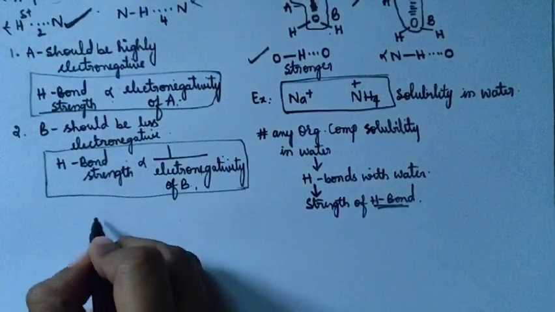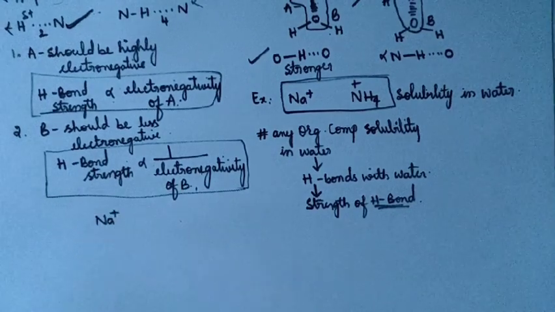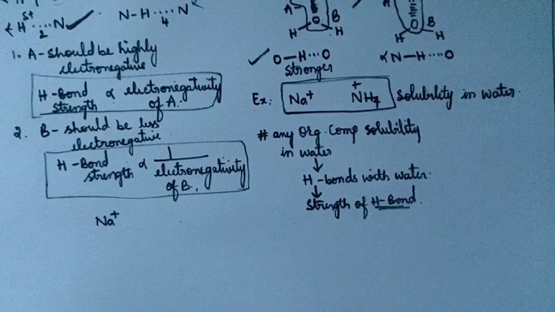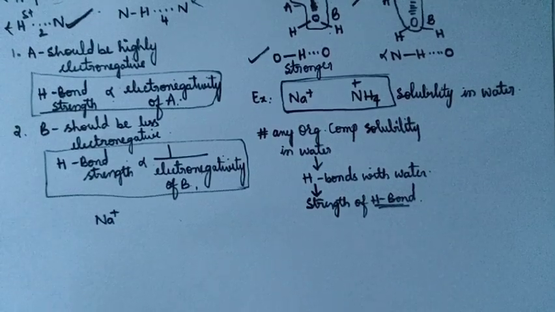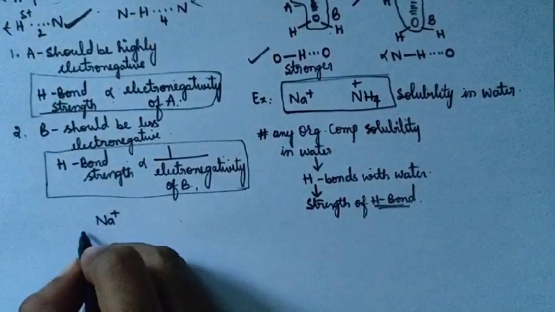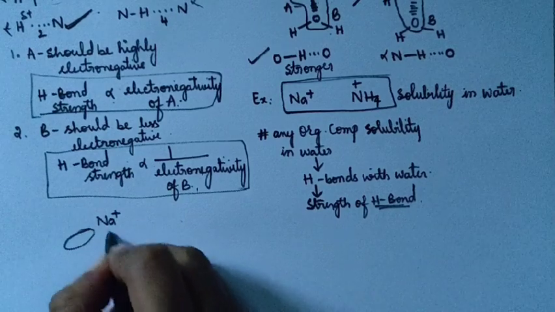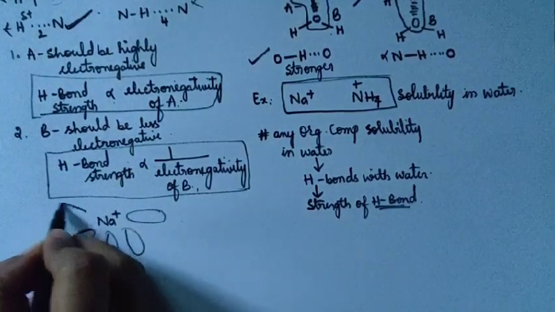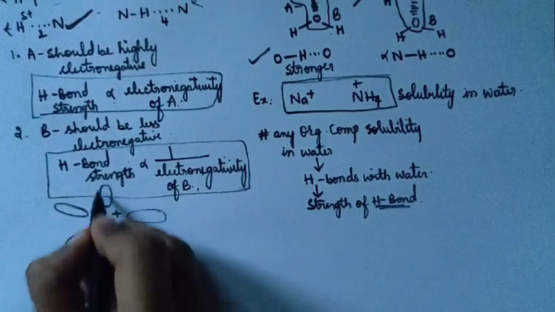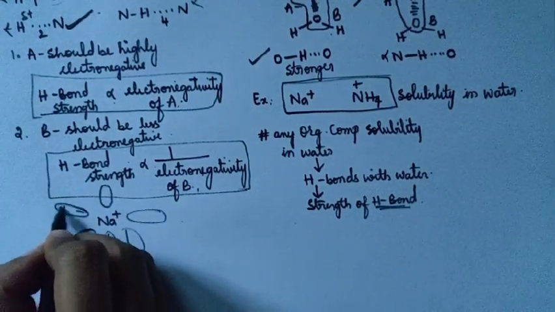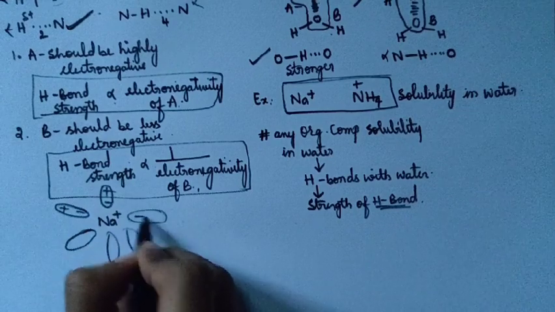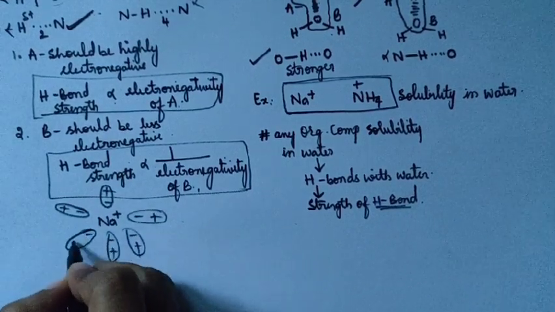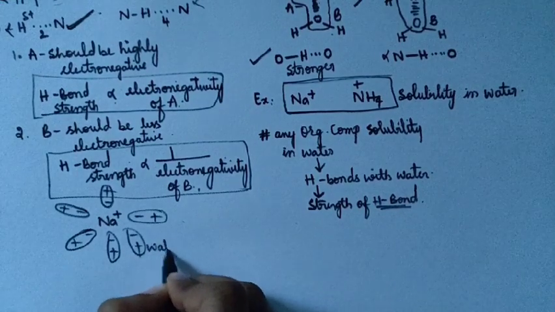Take Na+. We know that when you add it to water, water is a polar solvent, hence it has dipoles. So like this, these are your water molecules, and they surround your Na+ ion, with negative and positive ends.